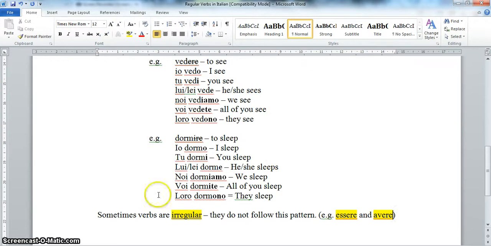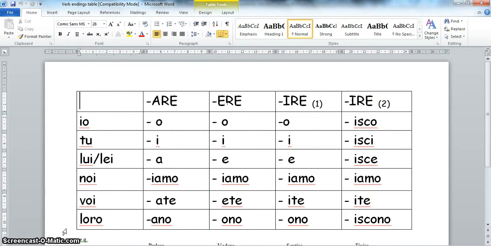One thing you'll have either on your computer or in hard form in front of you is a verb endings table that looks like this. This is basically a summary of what I've just been through. So this is going to be a tool for you whenever we're working on present tense verbs this year. Don't lose this, you will need it. This summarizes the different endings for each personal pronoun, so for I, you, he or she, we, all of you, they, and for each verb ending: are, ere, ire group 1, ire group 2.